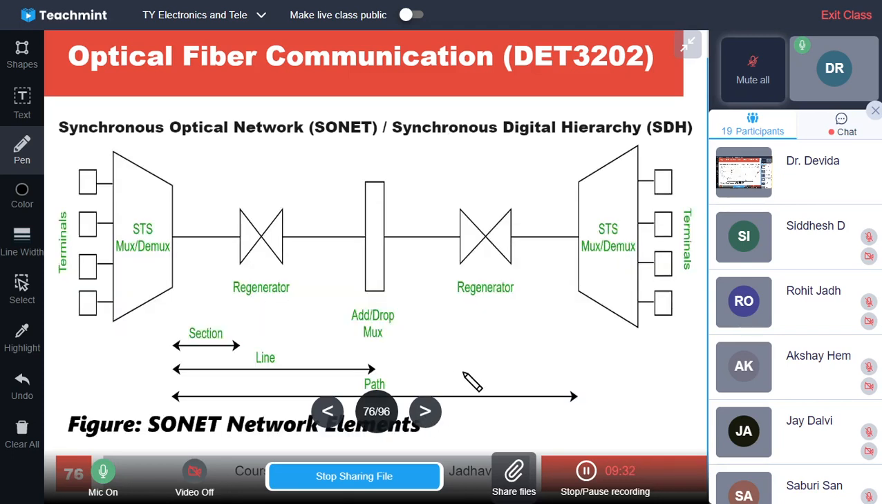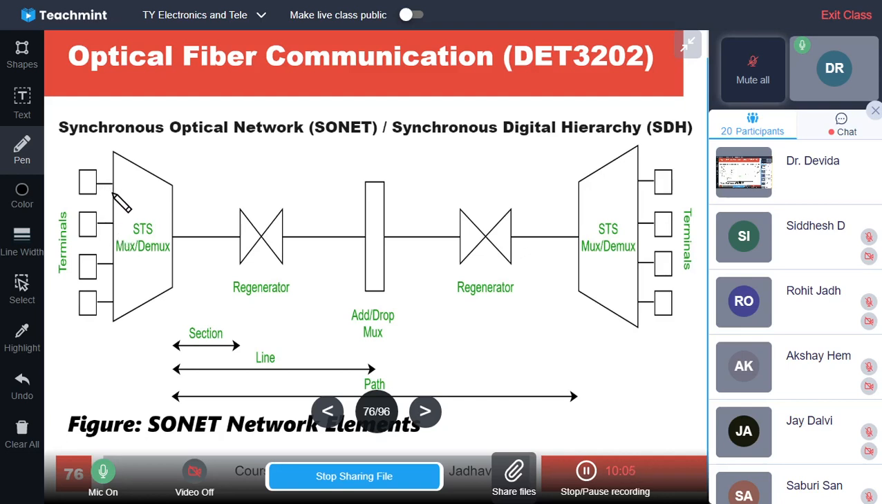So this is the SONET network elements, a block diagram you can say. There are terminals, user terminals or devices we can say, on both sides. Then the terminals are connected to STS MUX, DMUX on both sides, so that multiple devices can be multiplexed, or the signal coming from these devices can be demultiplexed.